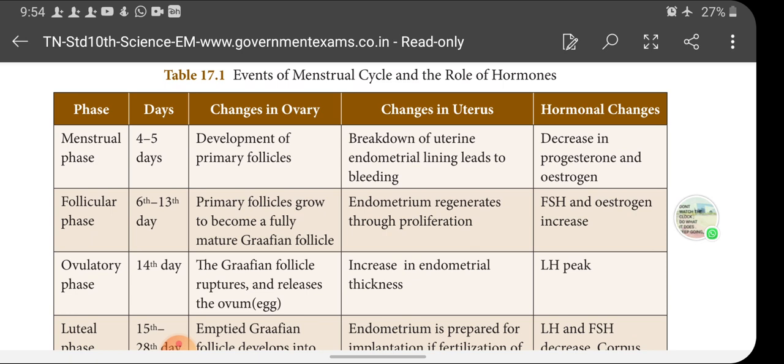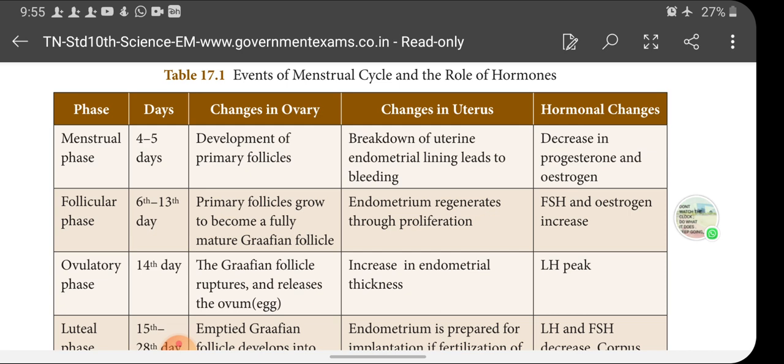Actually, the uterus is made up of 3 walls. The innermost wall of the uterus is called the endometrium. During the menstrual phase, the progesterone and estrogen decrease and the endometrial wall gets loosened, and it's bleeding, it's coming out as blood. That is the breakdown of the uterine endometrial lining, and it leads to bleeding. This is due to hormones such as progesterone and estrogen. The levels of progesterone and estrogen decline,